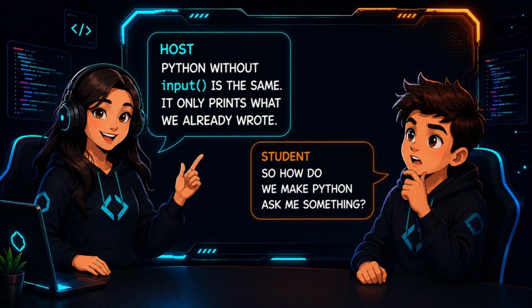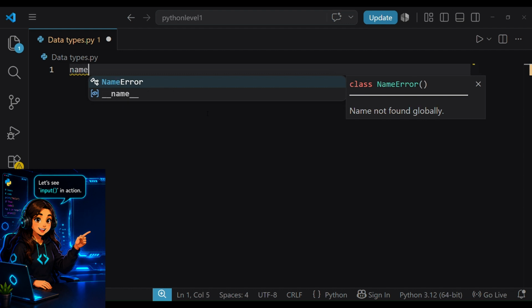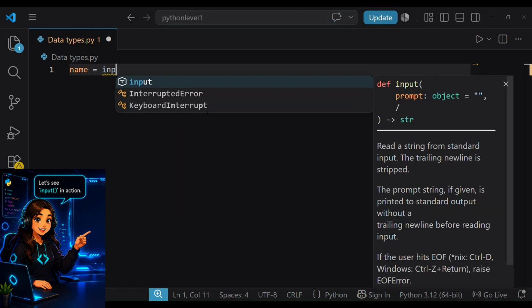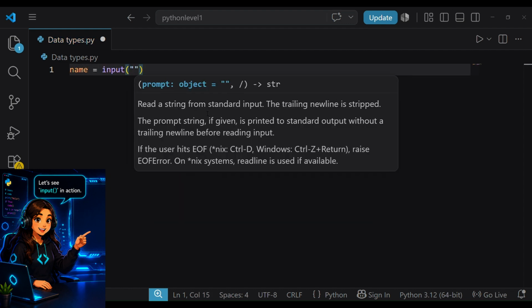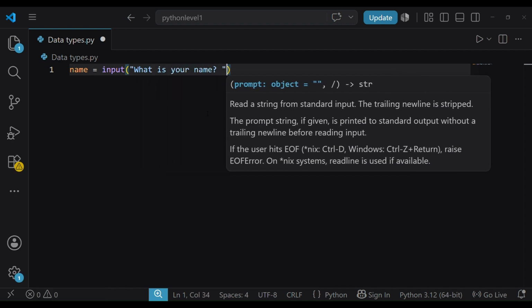So, how do we make Python ask me something? We use input. Let's see how to use this input. So I am asking the user, what is your name? Using input, you can ask any question that you want.